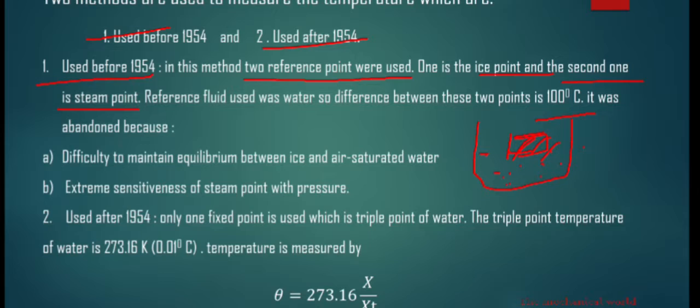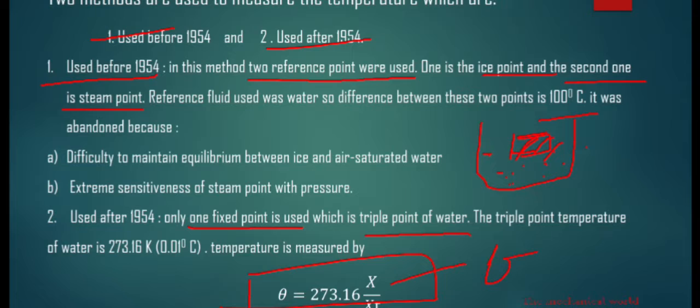The second one is used after 1954. Only one fixed point is used, which is the triple point of water. As you know, at the triple point the phases of water are in equilibrium with each other. The triple point temperature of water is 273.16 Kelvin, that is 0.01 degrees centigrade. Temperature is measured by the equation theta equals 273.16 times x upon xt. Xt is for the triple point and x is for the temperature of the measuring body.